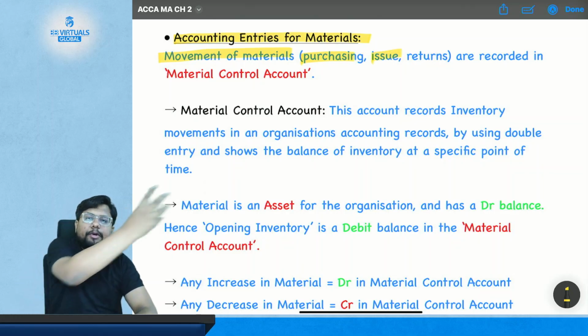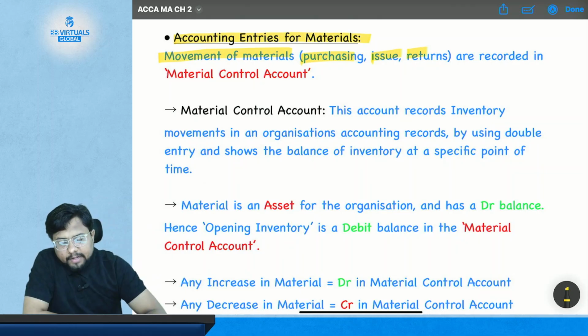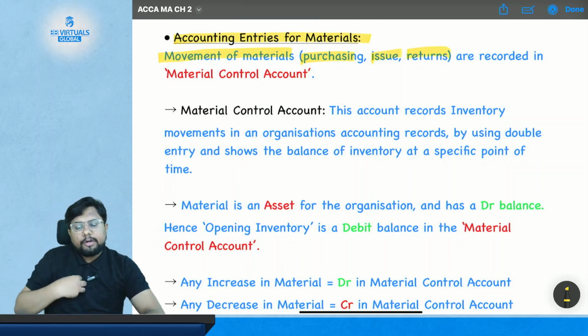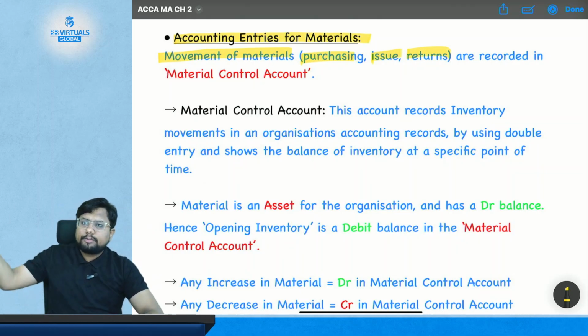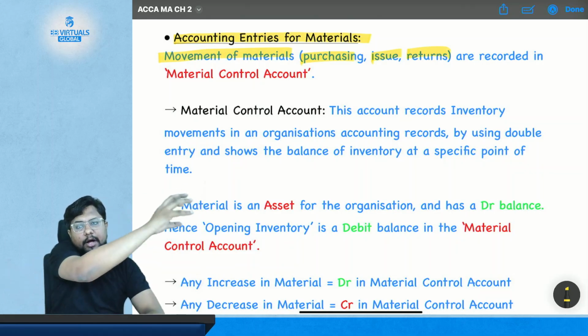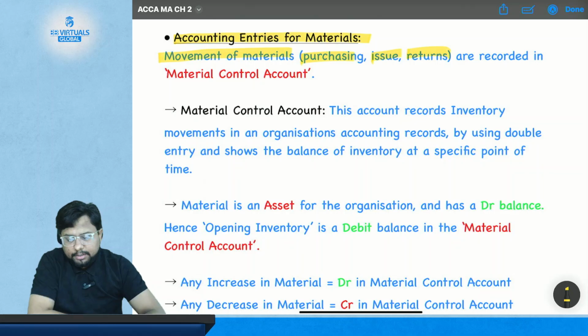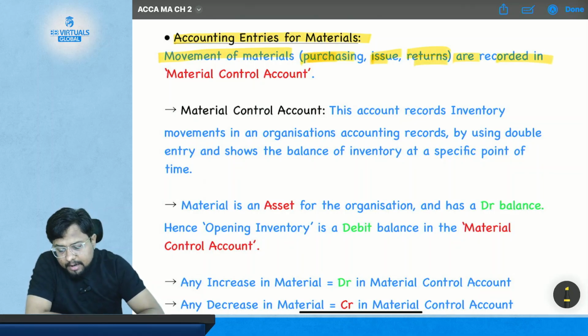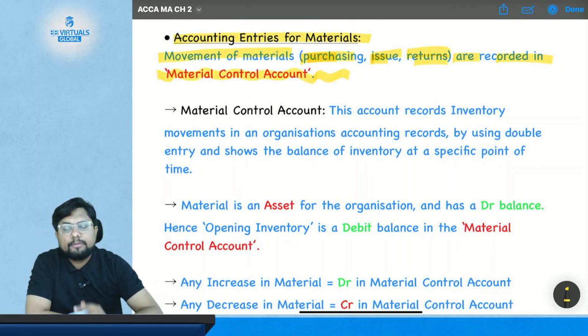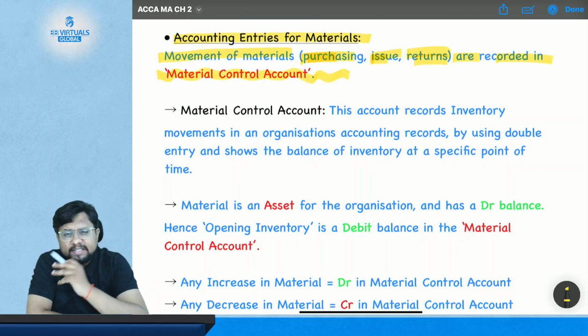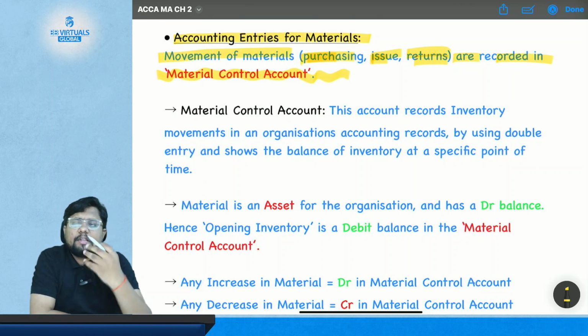Issue, where you are issuing the material to the production unit. And return, which means either you are returning the material to your supplier, or the production unit is returning the goods to you. Purchasing, issue and return are all recorded in the material control account.